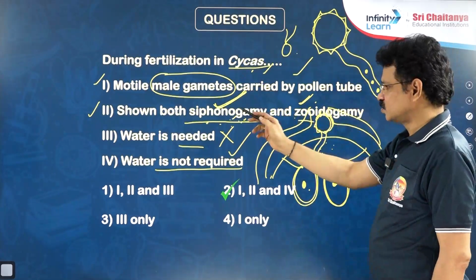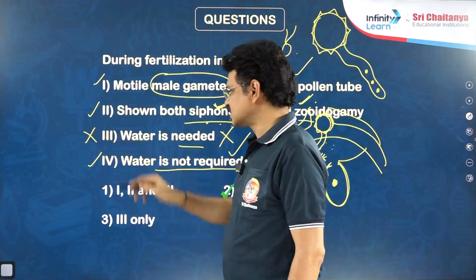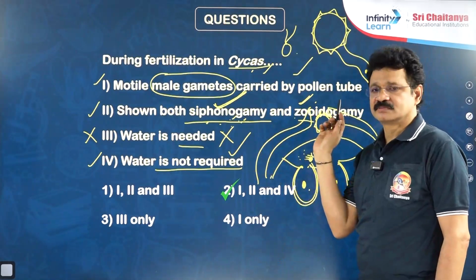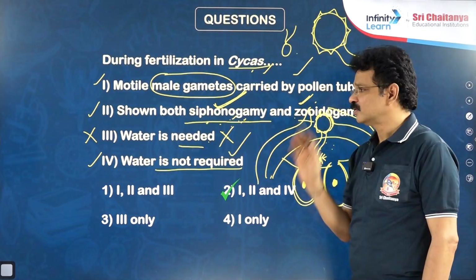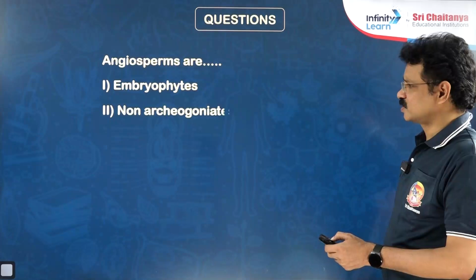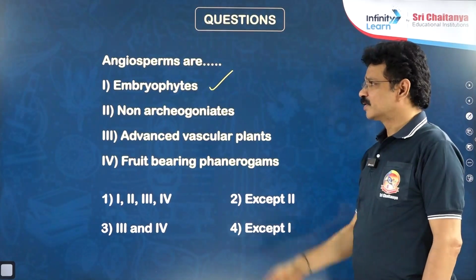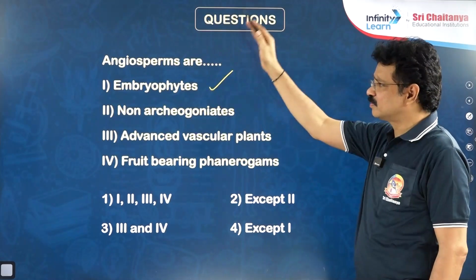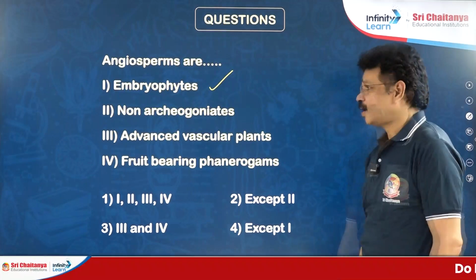1 correct, 2 correct, 4 is also correct. Water is not essential for fertilization in gymnosperms and angiosperms, but essential for fertilization in both bryophytes and pteridophytes. Next, angiosperms are embryophytes, because they are able to produce embryo, like bryo, ptero, gymno, angio. Except algae, all the remaining members of the plant kingdom are embryophytes.